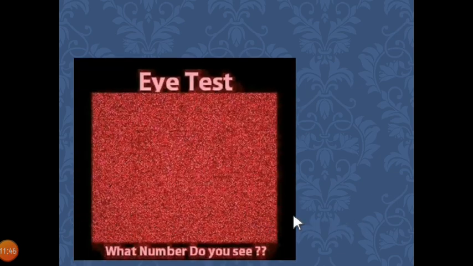Now here is a diagram which is showing something. When you look at this diagram, you will see only red colored dots or something over there, but it is not dotted lines. What is that? Can you see what that is? If you zoom in, or if you try to concentrate on this image, you will see something.